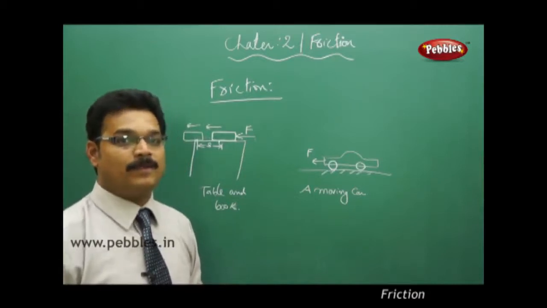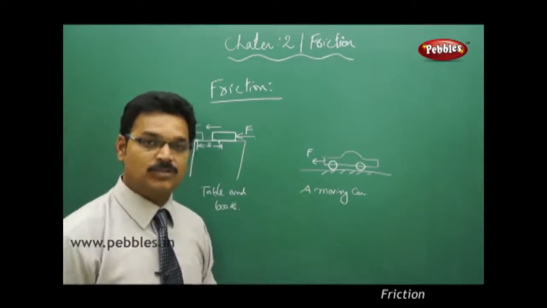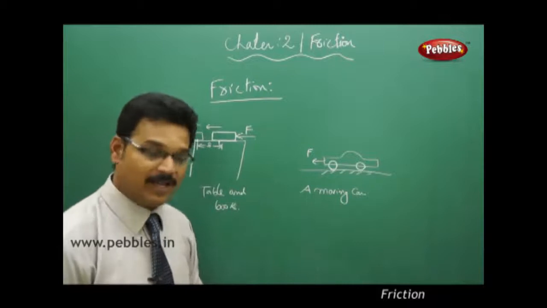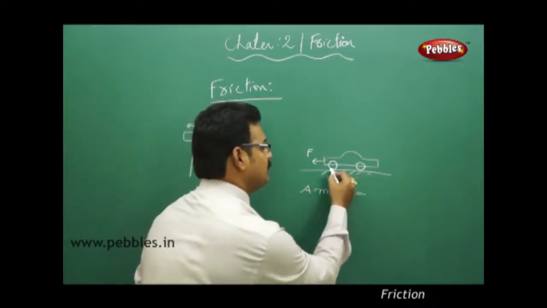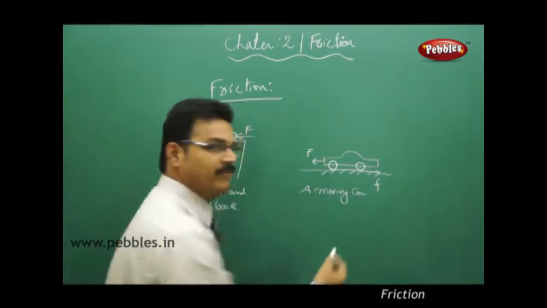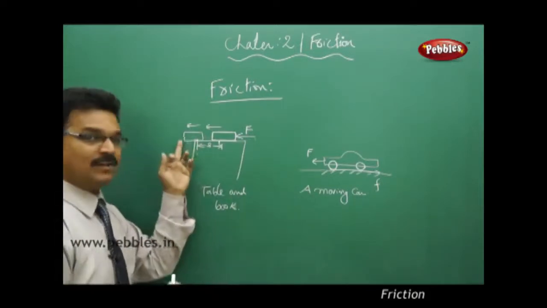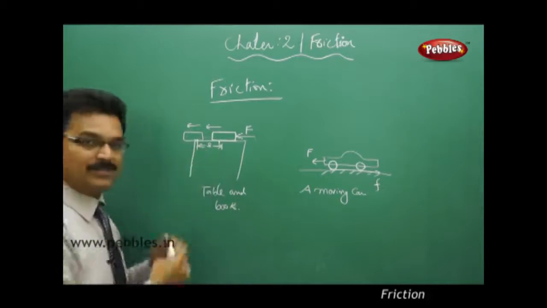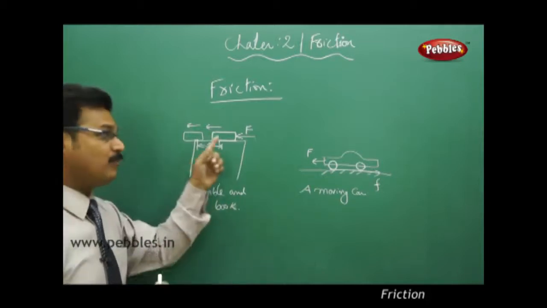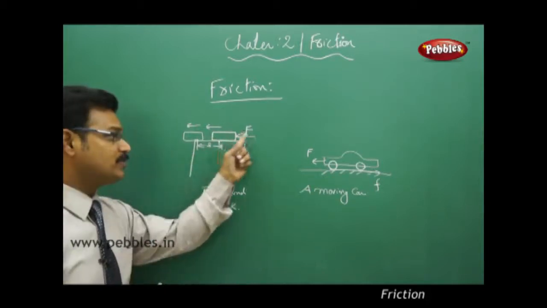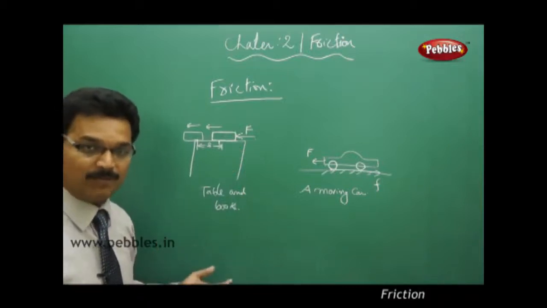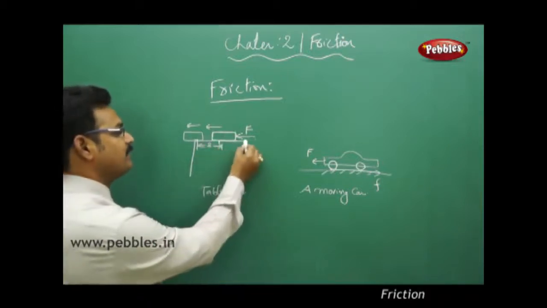No. There is another force acting opposite to the motion of the car, and that force is friction. Here also, the block is stopped after traveling some distance. It's only because an opposing force is acting against this applied force, and the opposing force is again friction.